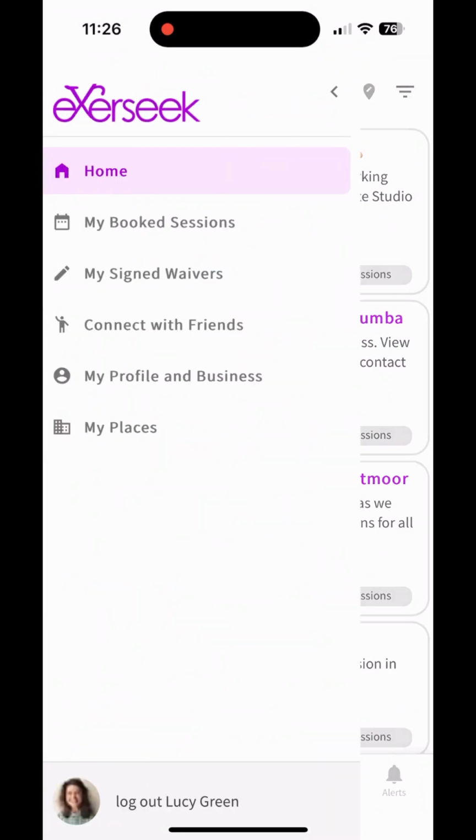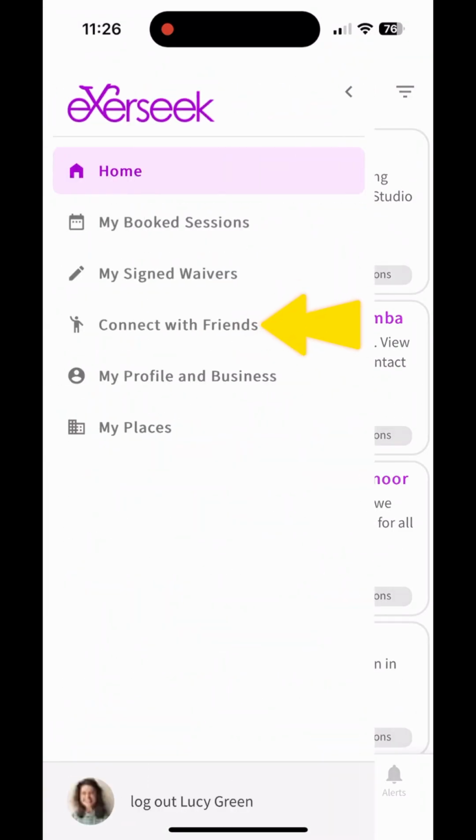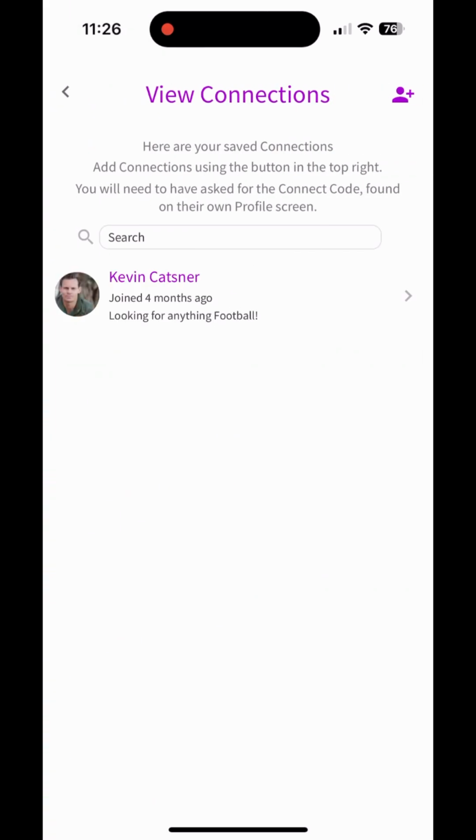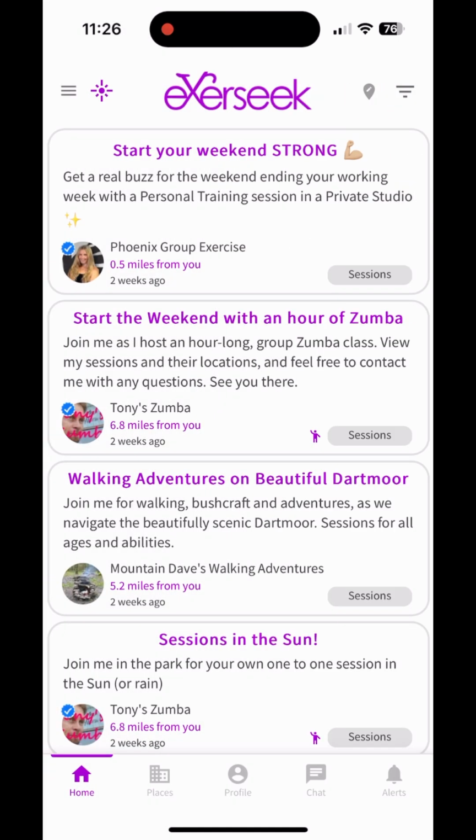Back at the main menu, we see Connect with Friends. From this screen, view your existing connections or add a new one by selecting the Person and Plus icon in the top right of the screen. You will need that friend to have given you their Connect code.